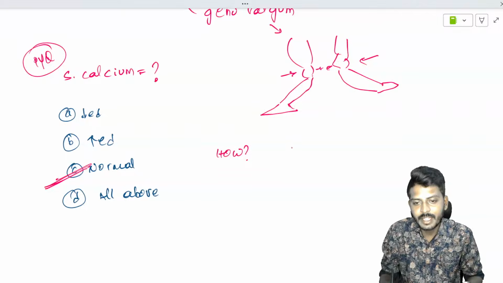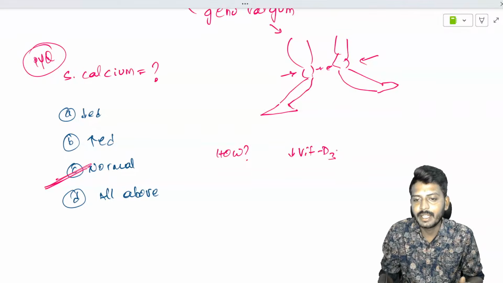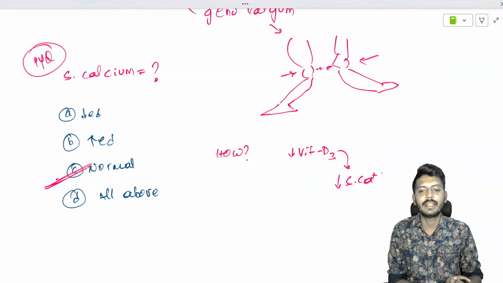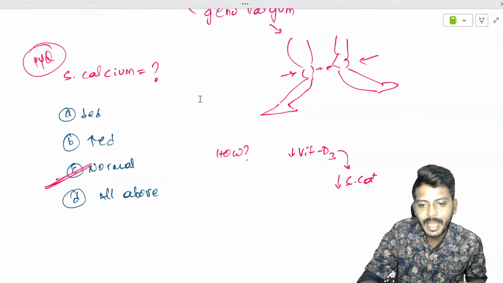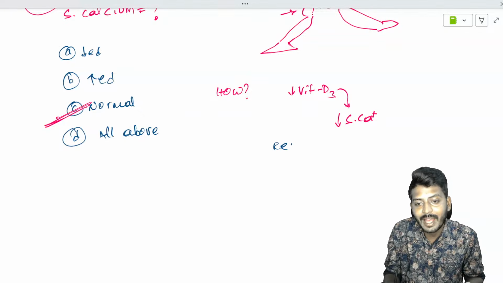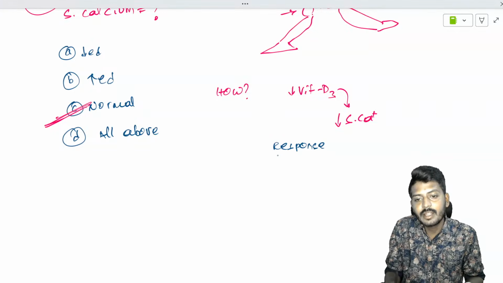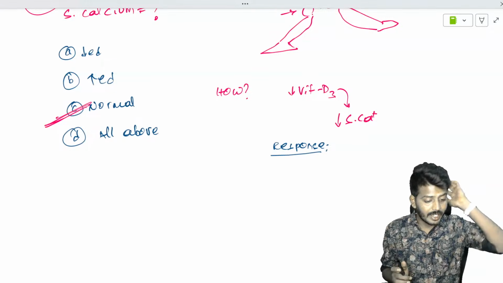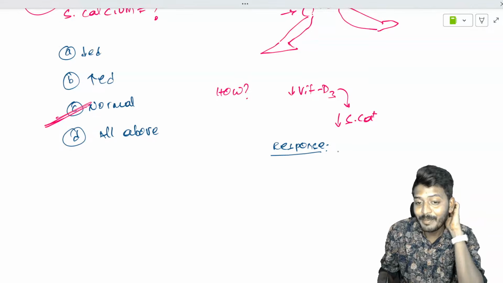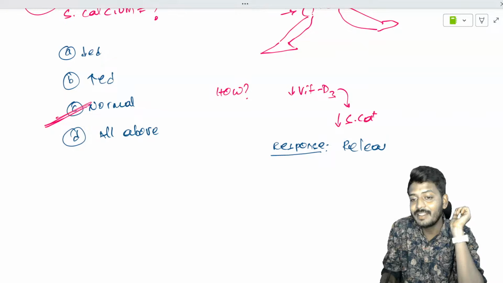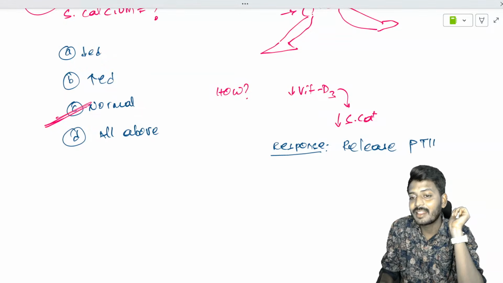First of all, there is a decrease of vitamin D3. If there is a decrease of vitamin D3, immediately there is a decrease of serum calcium. If there is a decrease of serum calcium, your body will not keep quiet. Remember, serum calcium is a very sensitive parameter. As a response to the decrease of serum calcium level, there will be release of a hormone, called the parathyroid hormone.